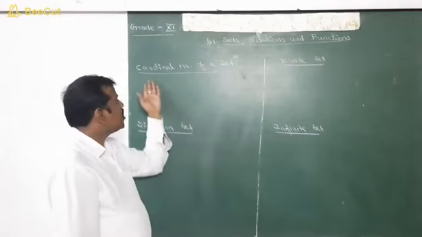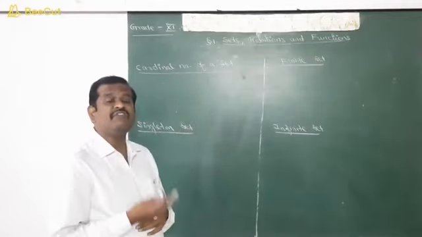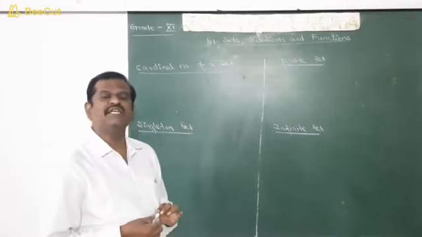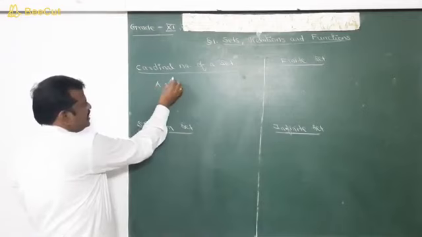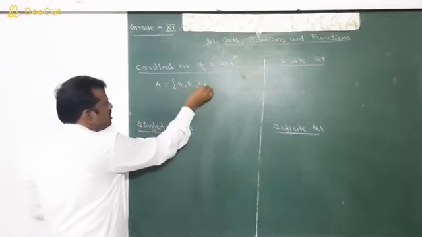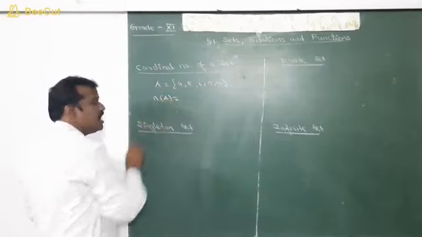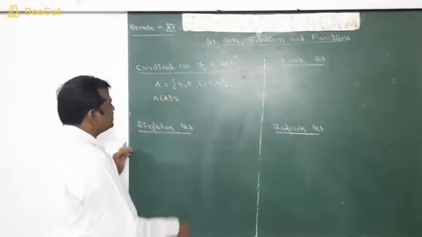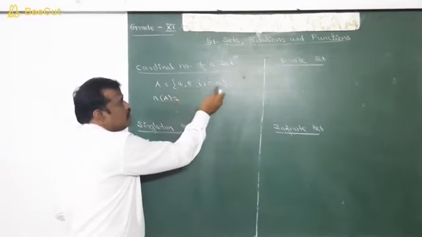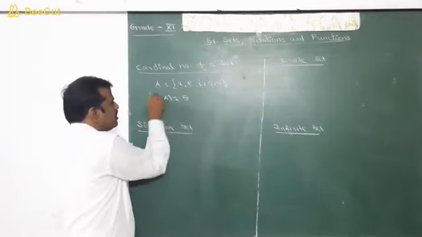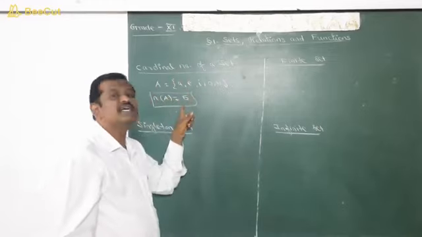Okay, next, cardinal number of a set. The cardinal number of a set is nothing but the number of elements present in the set. Say for example, let A is equal to {a, e, i, o, u}. Therefore, n of A, the cardinal number of the set, is defined as the number of elements in set A. That is 1, 2, 3, 4, 5. So 5 elements are there in A. Therefore, n of A is 5.